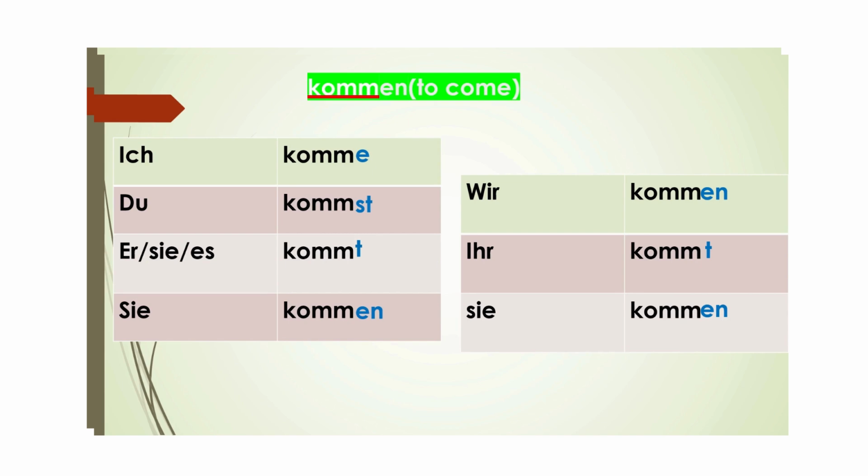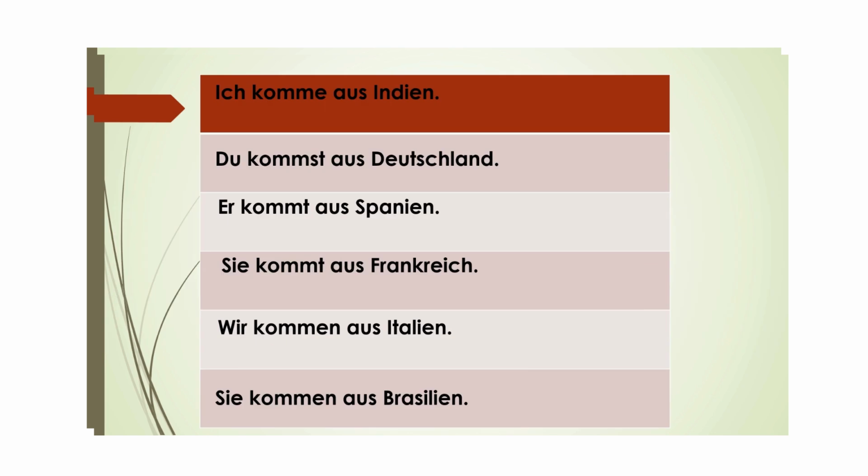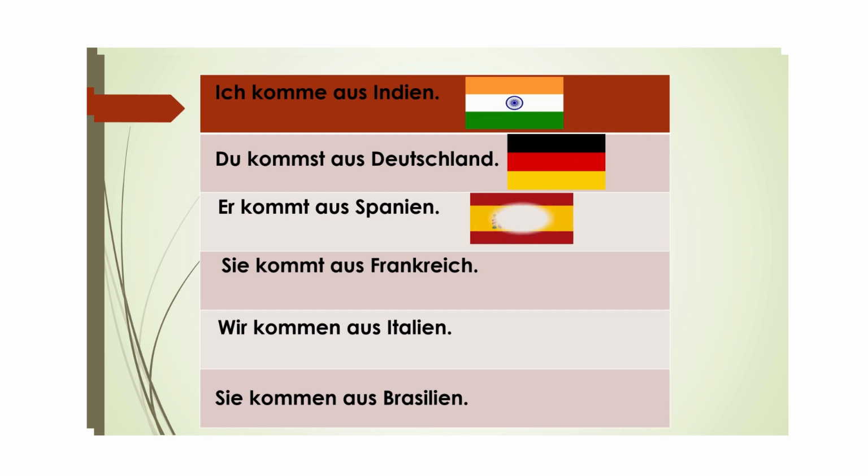Now we will look at how we can use this verb with different pronouns in a sentence. Ich komme aus Indien. I am from India. Du kommst aus Deutschland. You are from Germany. Er kommt aus Spanien. He is from Spain. Sie kommt aus Frankreich. She is from France.